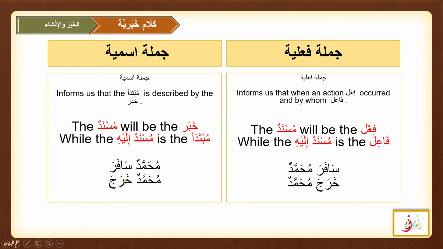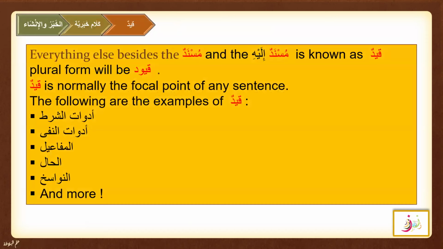It can be after the Musnad ilayh or it can be before. So you can see here, this is the musnad, that is the information about the subject. In Jumla Ismiya, it is the Mubtada that is called the Musnad ilayh. While in Jumla Failiya, the fail is called the Musnad ilayh. So we can say that these are the 2 types for Kalam Khabariya in which we learn about the Musnad and Musnad ilayh.